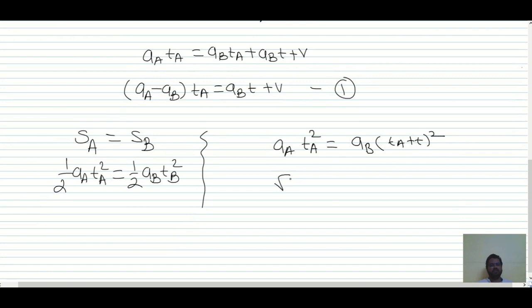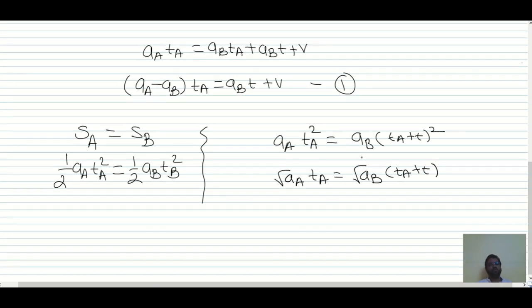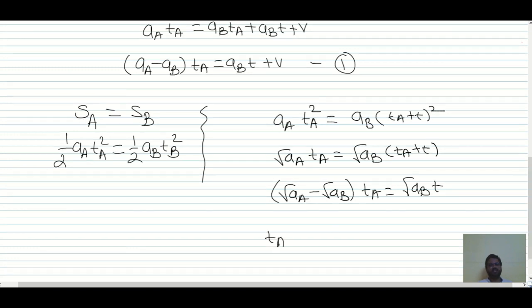We will take the square root. It will become root AA TA must be equal to root AB into TA plus T. So from this we will calculate the value of TA and put it over here. It will become root AA minus root AB into TA is equal to root AB into T. Now what is the value of TA then? TA is equal to root AB divided by root AA minus root AB, into T. This is equation number 2.